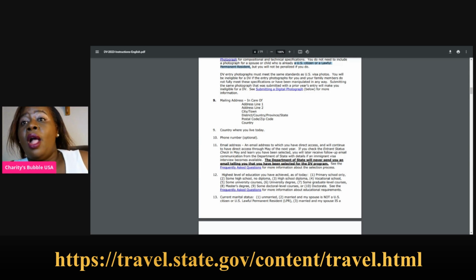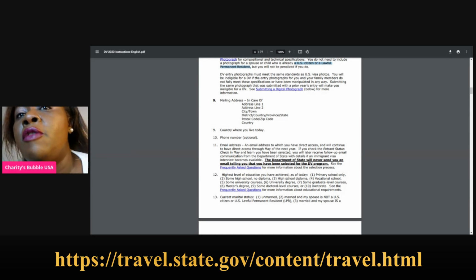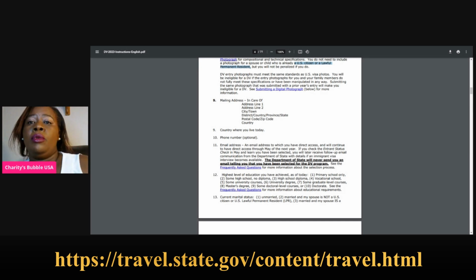Now, number 9 will be your mailing address. If you do not have a PO box or a letter box, the person who will let you use their mail, you will write in care of who, maybe so and so, and then you write the address line. The address line is the PO box number. So you write the PO box number there, and then you write the city, the town, the district, and the postal code. Like postal code or zip code, I know for Kenya it is 254.